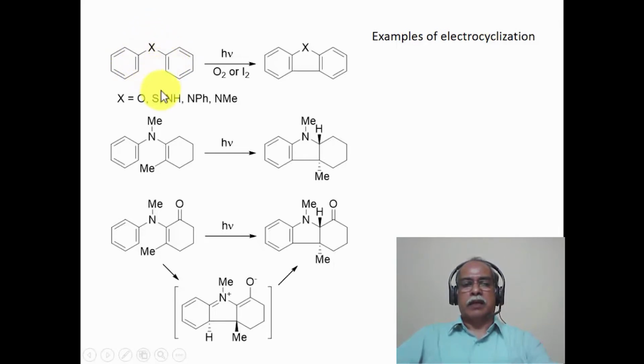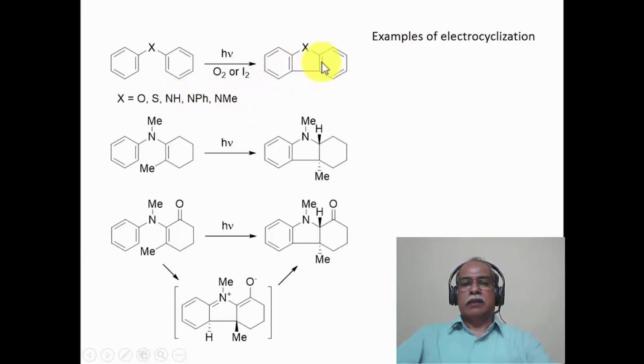So overall it is a 6-electron system. Under photochemical conditions, it is a conrotatory process resulting in the formation of a dihydroaromatic derivative, which is oxidized by either iodine or oxygen to give the fully aromatic compound. This can give dibenzofuran, dibenzothiophene, or dibenzopyrrole, for example, as the case may be.